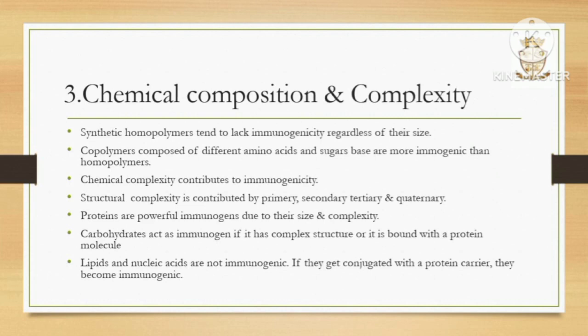Proteins are powerful immunogens. Carbohydrates act as immunogens if they have a complex structure or are bound with a protein molecule. Lipids and nucleic acids are not immunogenic. When conjugated with a protein carrier, they become immunogenic.